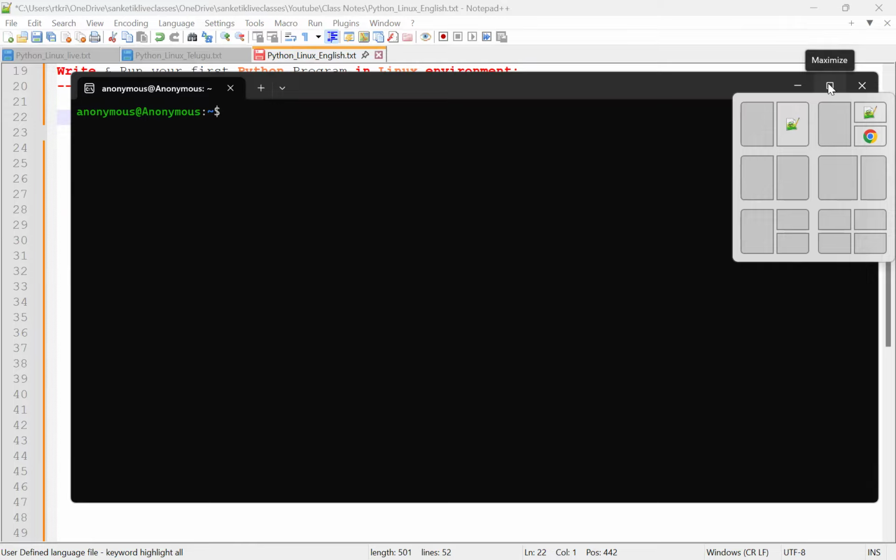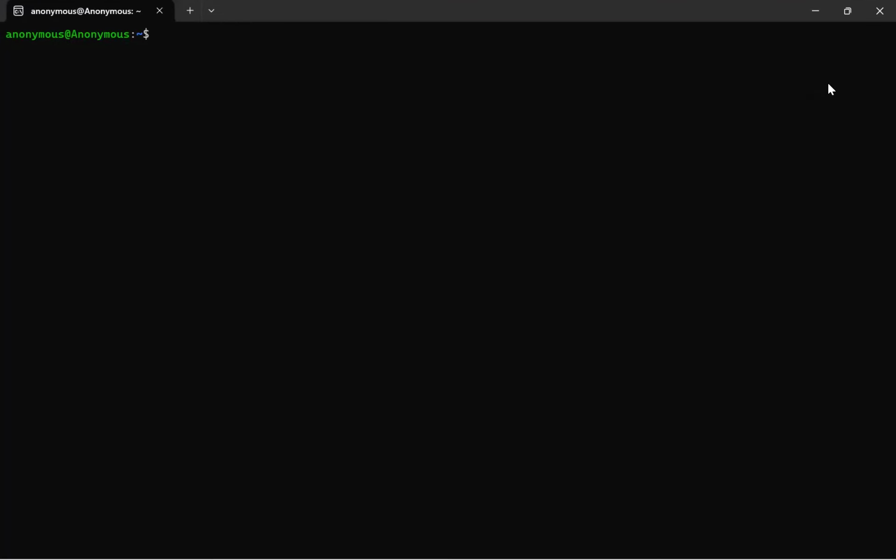Next, after opening Ubuntu, first, if you want to write anything in Windows, we use Notepad or Notepad plus plus. If you want to write a program or make a note in the Linux environment, here also we need to use some editors.